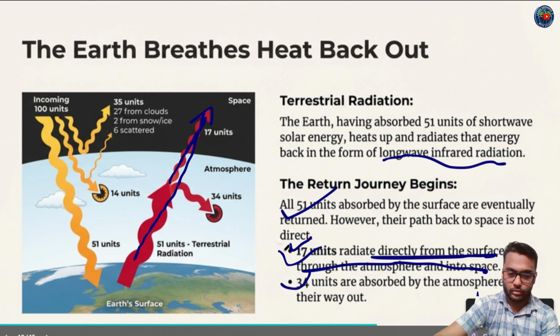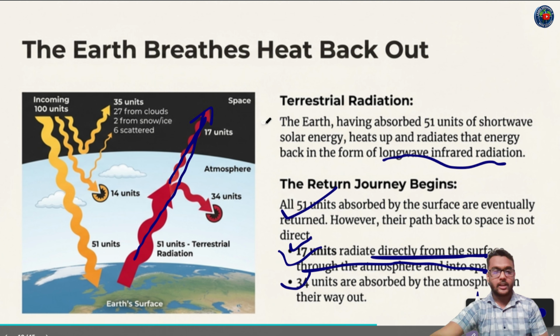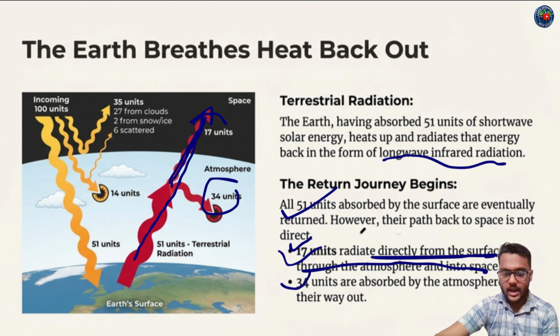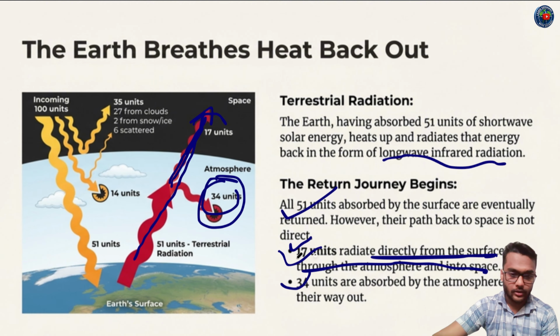They do not reach space; they are absorbed within the atmosphere. So 17 units go directly from the surface through the atmosphere, and 34 units are absorbed by the atmosphere. 34 plus 17 is equal to 51 units. That is terrestrial radiation.